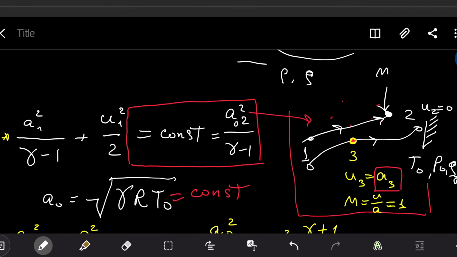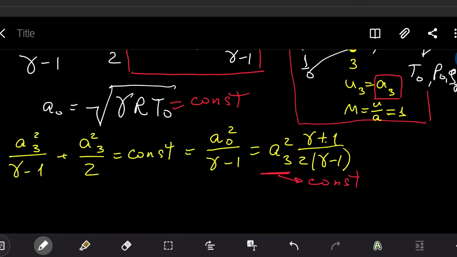At this point, it means that speed of sound will be equal to the already calculated speed of sound before. So speed of sound will not change. If you find Mach 1 in a different point in space in the same computational volume, you will have absolutely the same speed of sound.